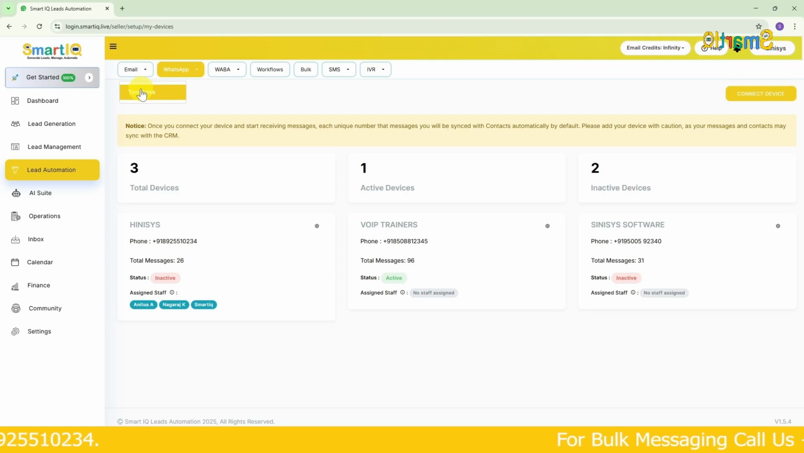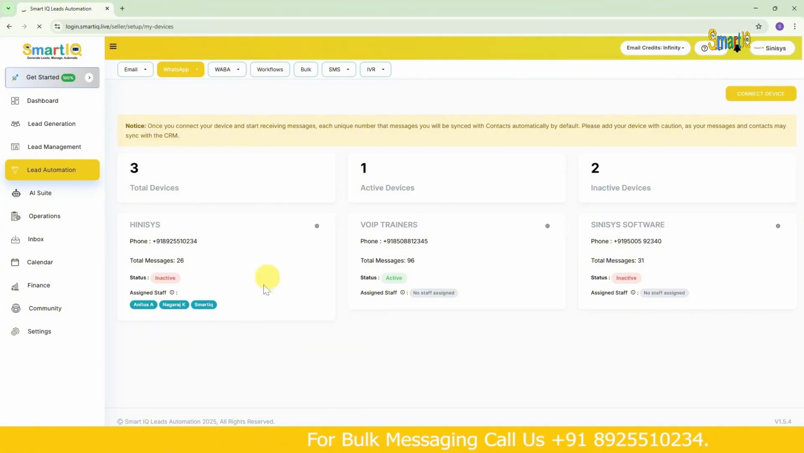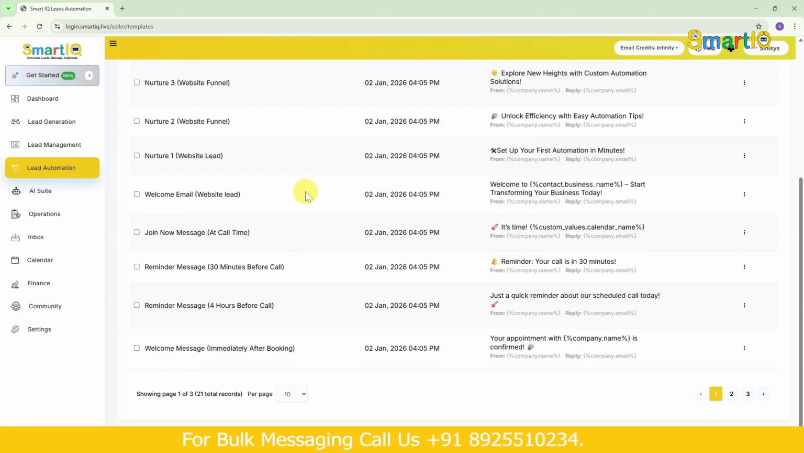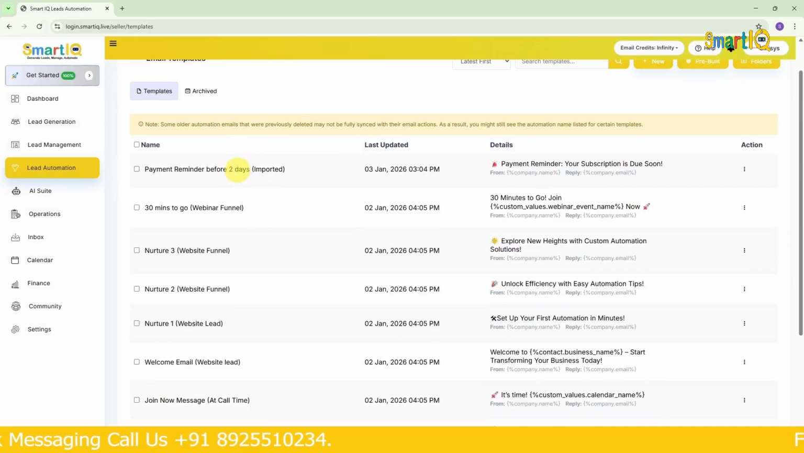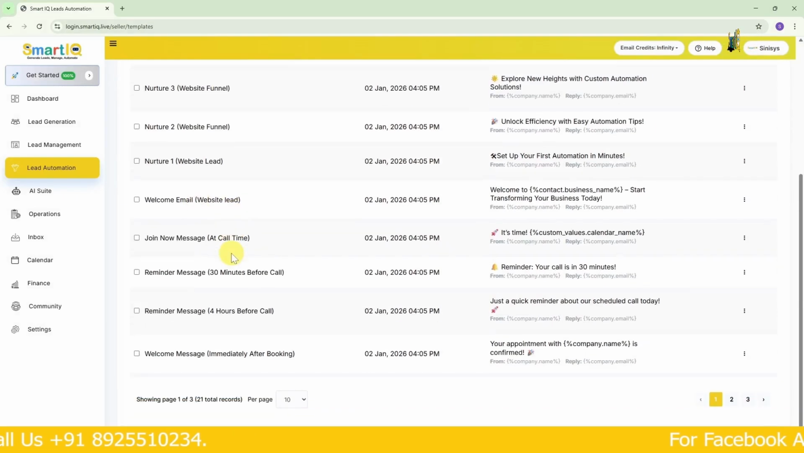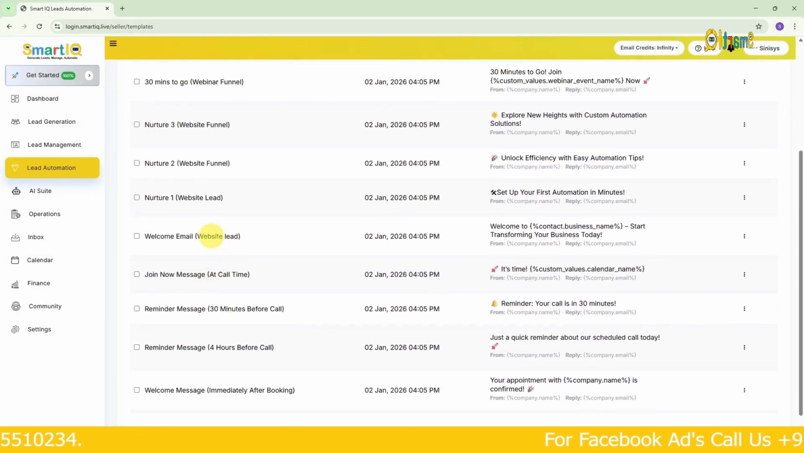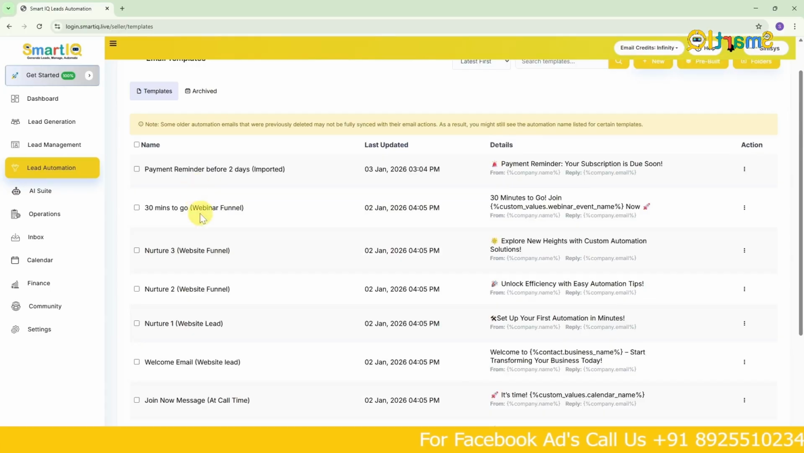I'll just click on templates. And when I click on templates, I'll get it like this. Another page will open. Here, all the templates I've created so far will be available. All the templates will be there. Now, for example, let's say I click on 30 minutes to go webinar funnel. Just assume that.